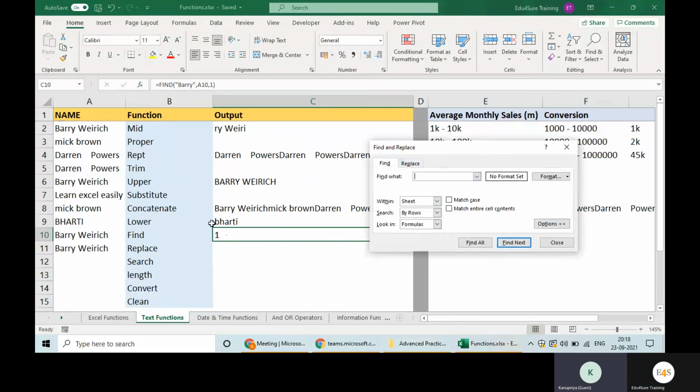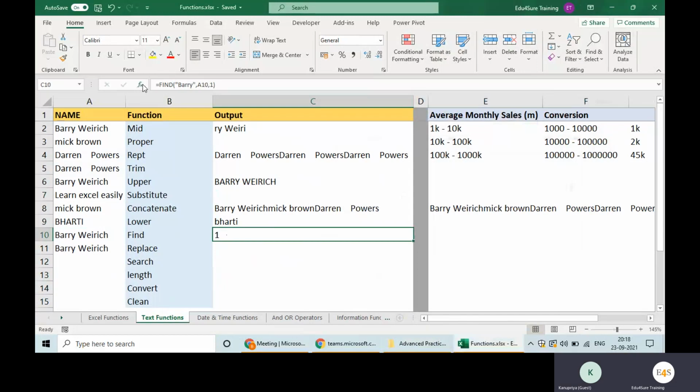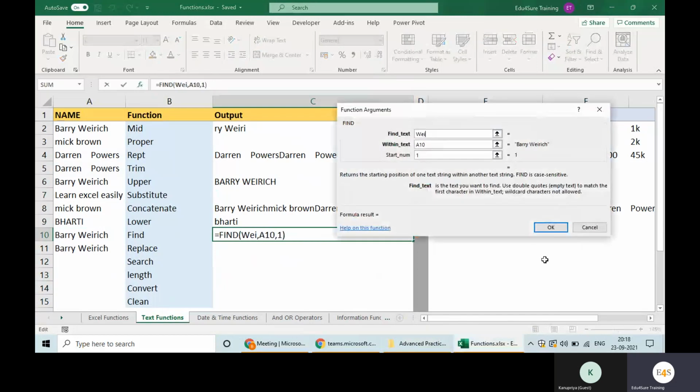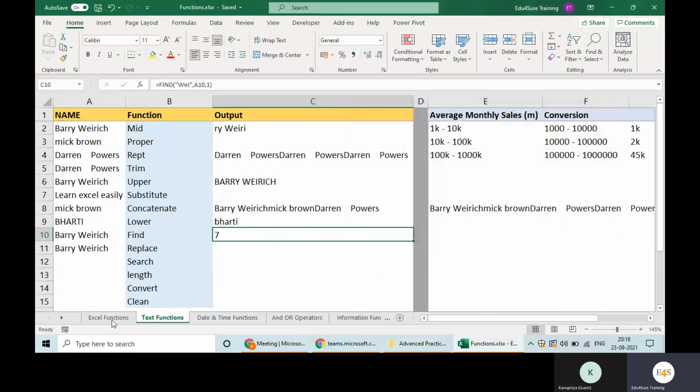So if there were three names, and instead of Barry being at first place it was Bharti, Barry, and Viraj, this would have shown the position as two. Let's change this value. We will write WEI, half the text, not the complete word. Which position is it giving you? 1, 2, 3, 4, 5, 6, 7, because it is starting from the seventh. So it is giving you the starting position of this. So there is a huge difference between this FIND function and the find capability.